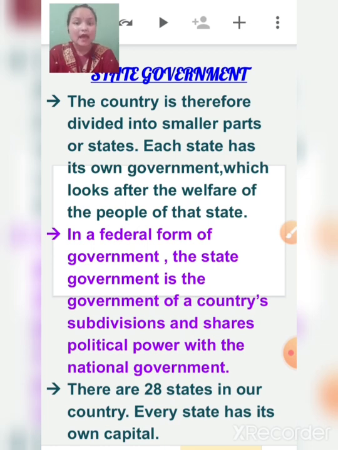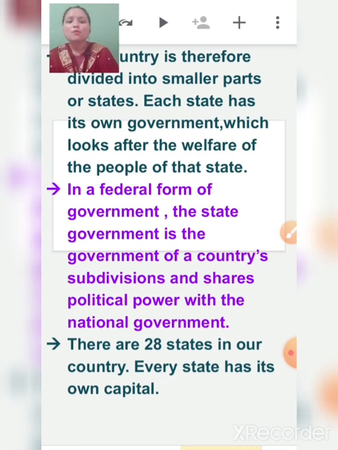Each state has its own government, which looks after the welfare of the people of that particular state.